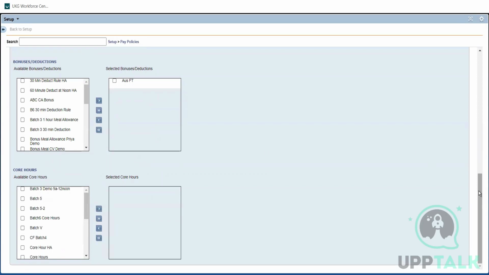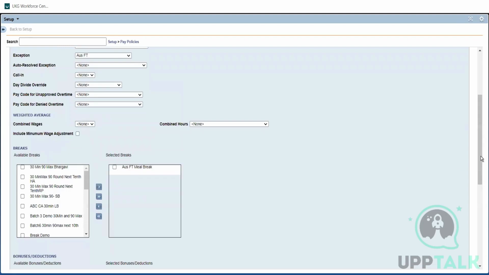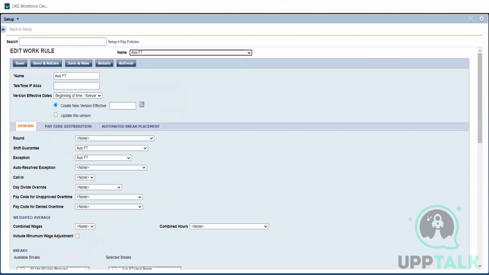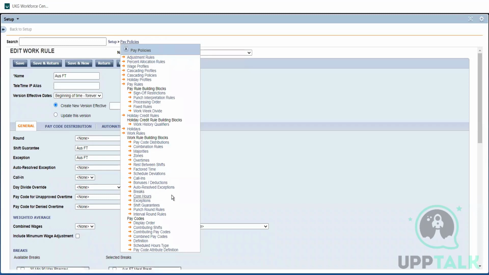These options are already there, but if I need to create a new one, I create it on my own. Yes, create your own, and once you save it, it will come here. That's about the core hours. Core hours is very simple. It's also a least used option, but it's quite easy to understand. It's just to stop an employee from taking breaks. Everyone should be working at that hour, and you define that particular period as crucial hours for them.